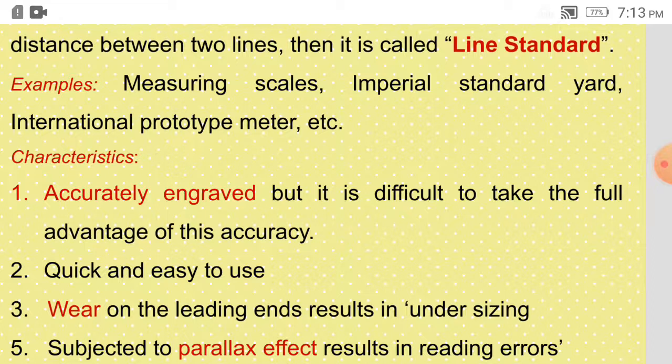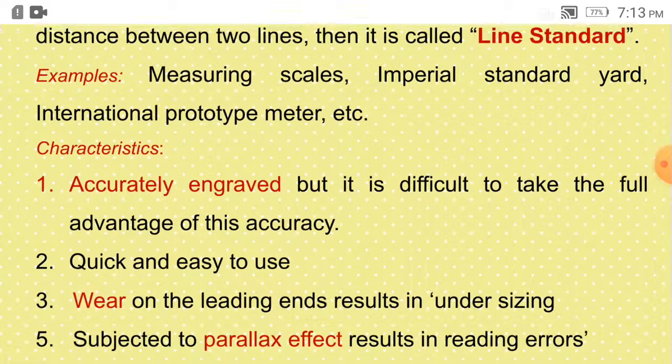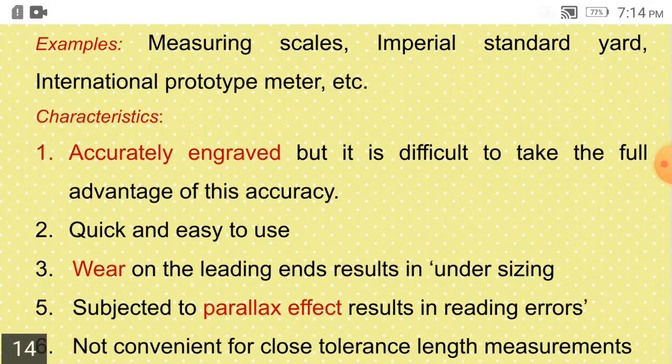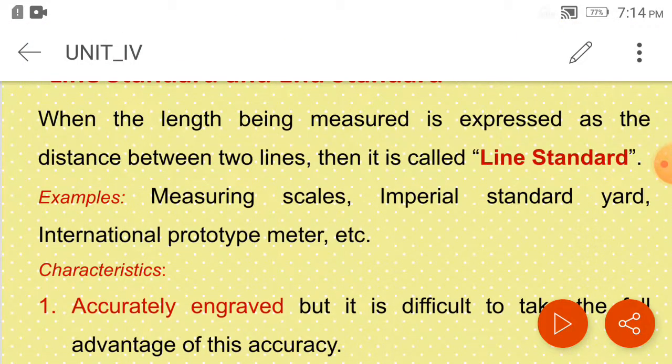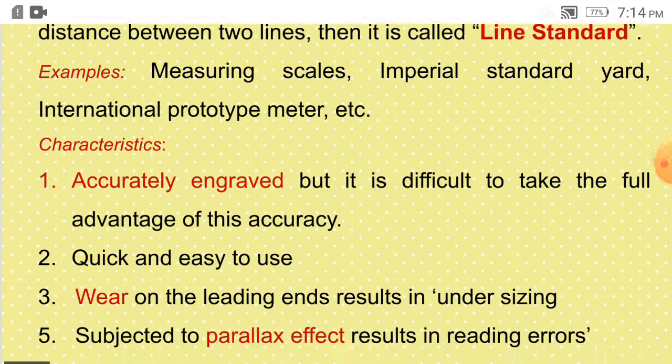So measuring scale, yard or the meter, these are the line standards. Line standard is the distance between two lines, it can be millimeter, two divisions. The divisions are shown by the lines. So we say that the length is 1 centimeter. How do we get it? We get the line for 0 and the line for 1. The distance between 0 and 1 coincides with the divisions, and we can say the distance is 1 centimeter.